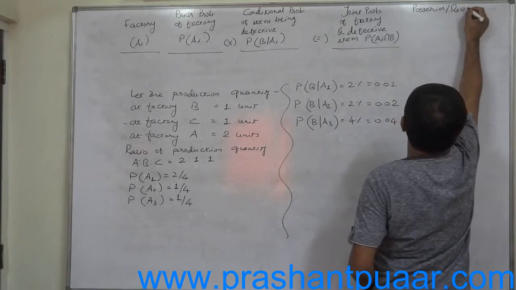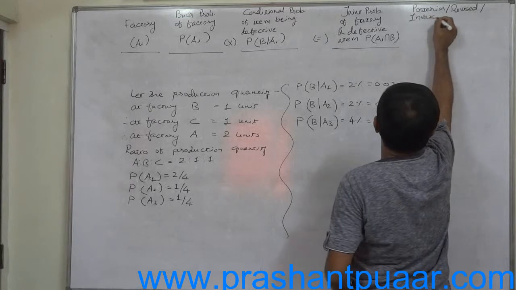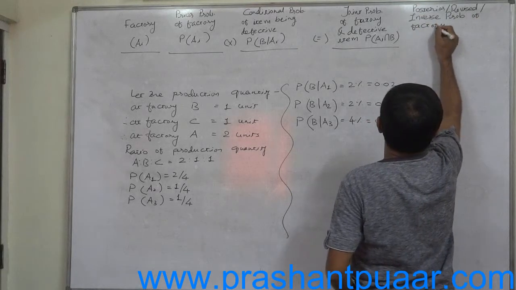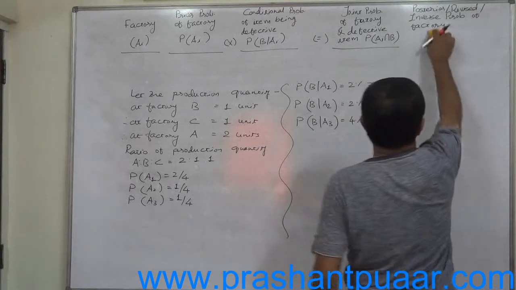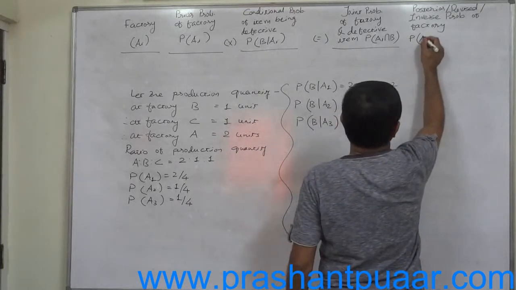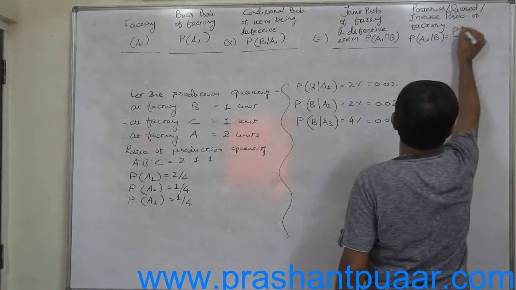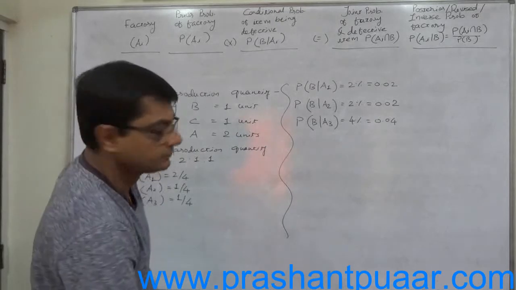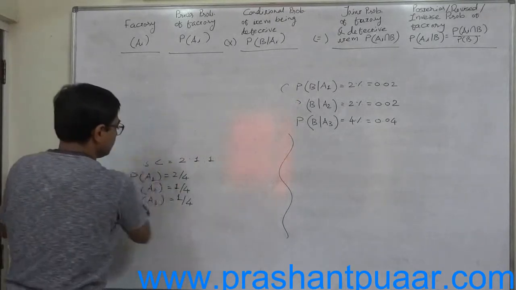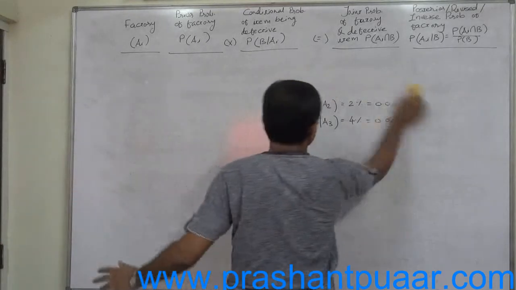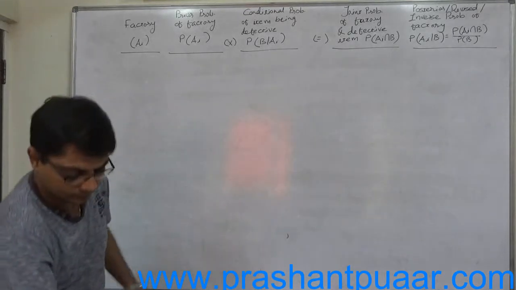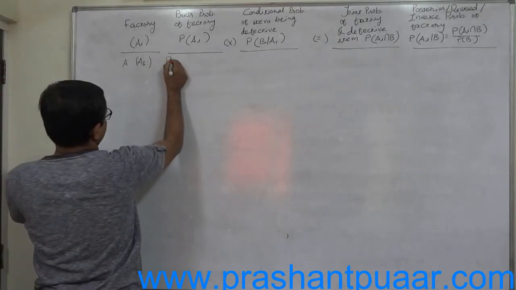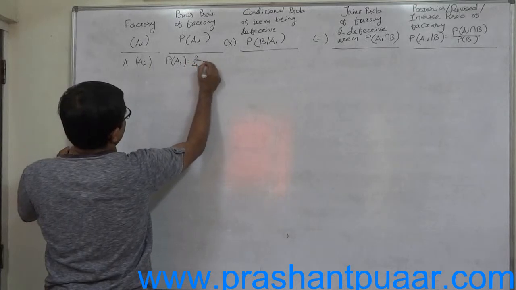And the last is the posterior or revised or inverse probability of factory, that is P of Ai given B. The formula is P of Ai intersection B divided by P of B. Factory A, that is event A1, probability of A1 is 2 by 4 or 1 by 2, that means 0.5.